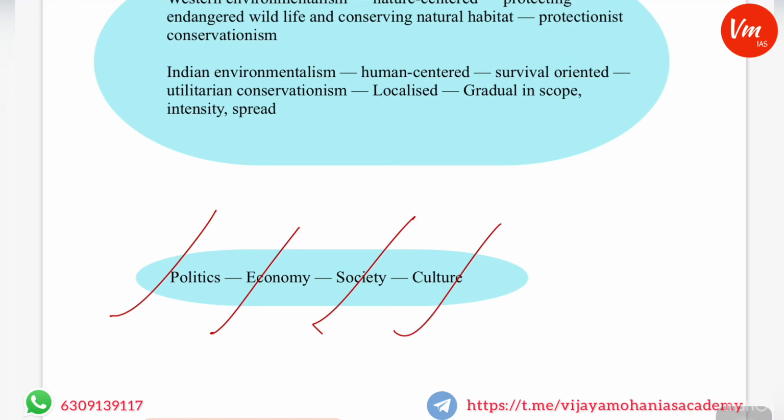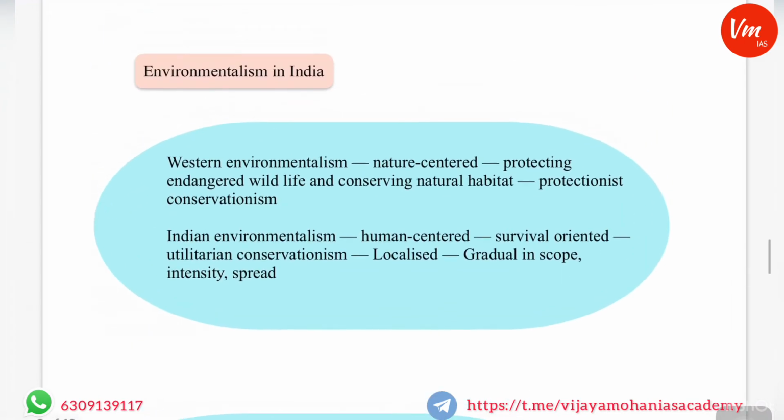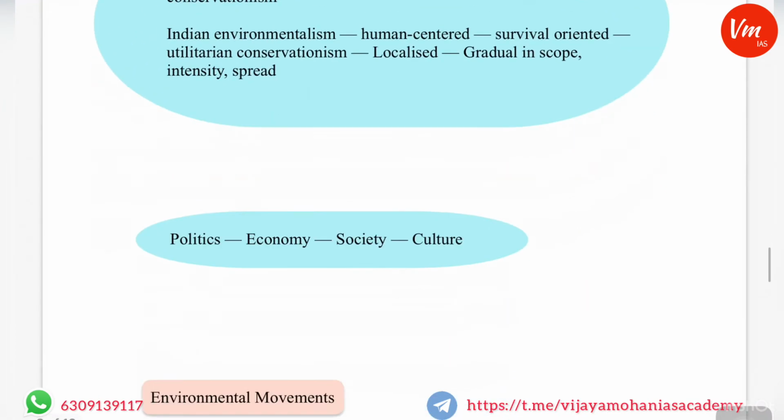So everything is connected as far as environmentalism in India is concerned. Political structure, political institutions, economic development, economic growth, social structures, social development, cultural attributes, cultural context, all these are interrelated with environmentalism and environmental movements. That is the reason why these are the things that you need to observe.